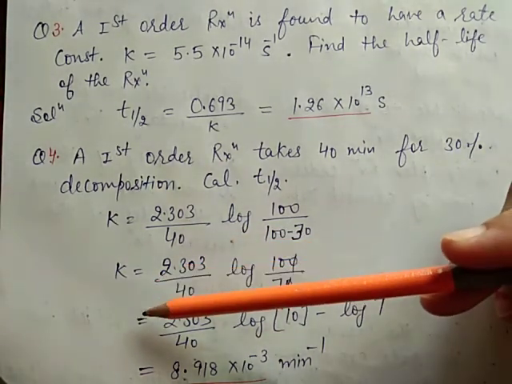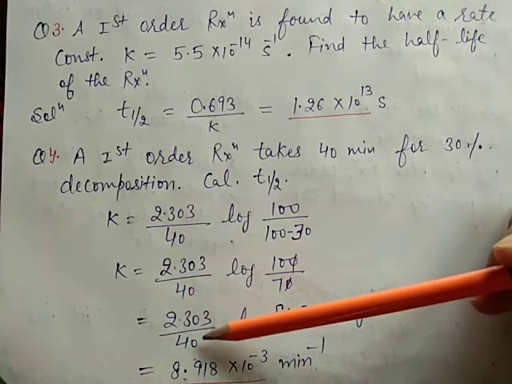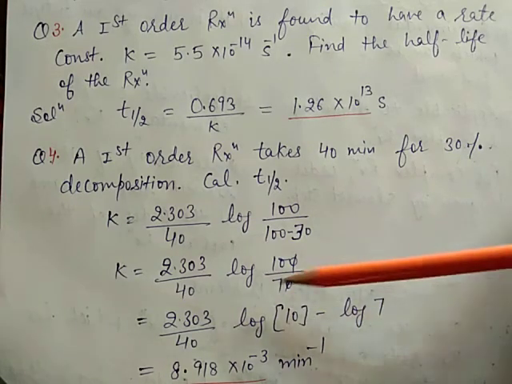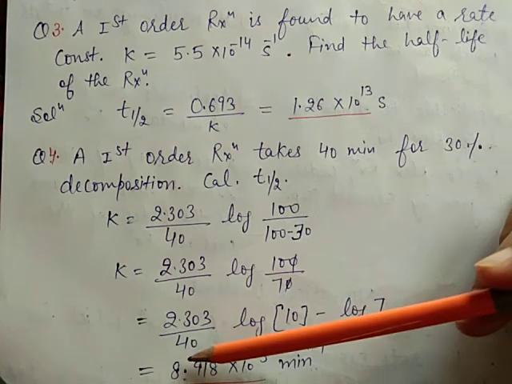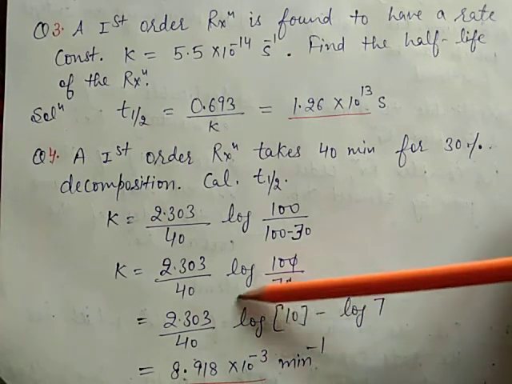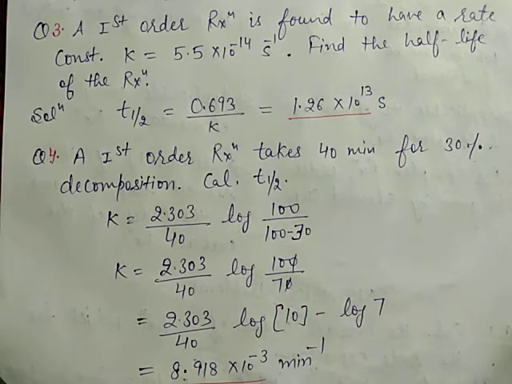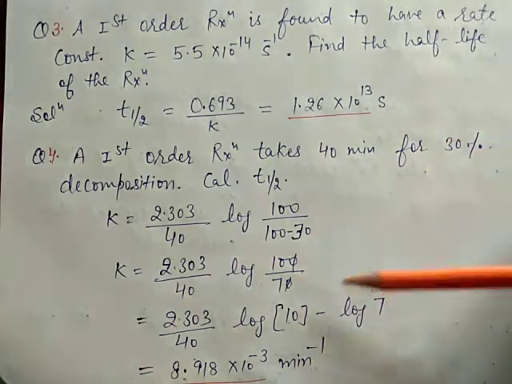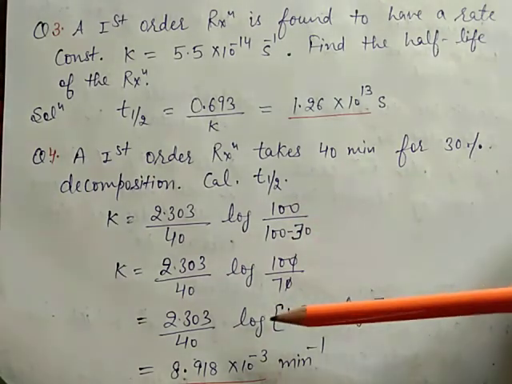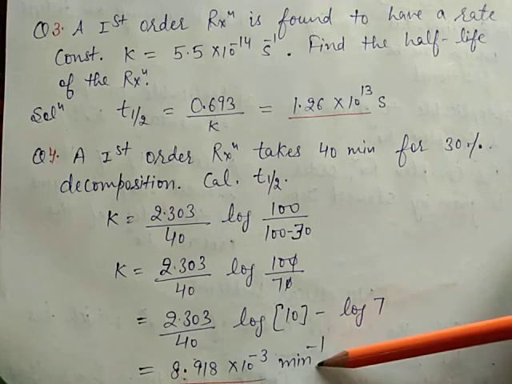Then the K value is equal to 2.303 by 40 times log of 10 minus log of 7. Here the answer is 8.918 into 10 to the power minus 3 per minute, because log of 10 is equal to 1. And the value of log 7 is given in the numerical. So after putting this value and calculating, this is the answer.